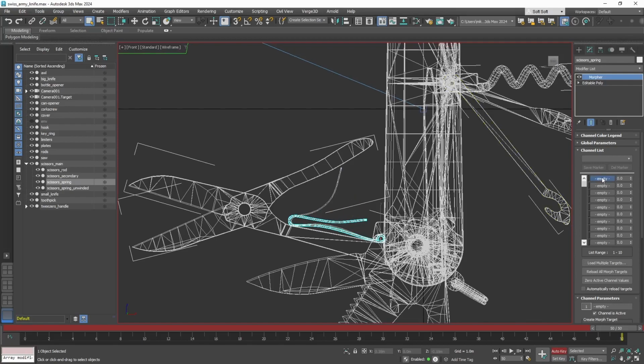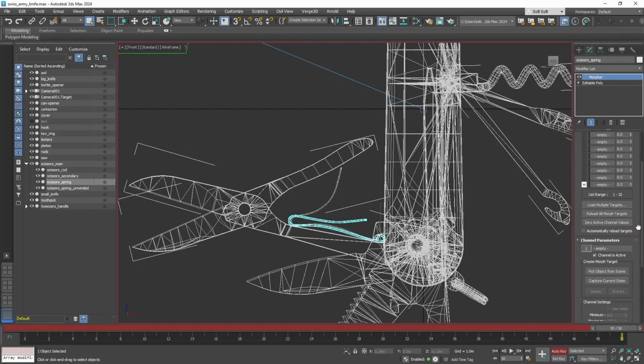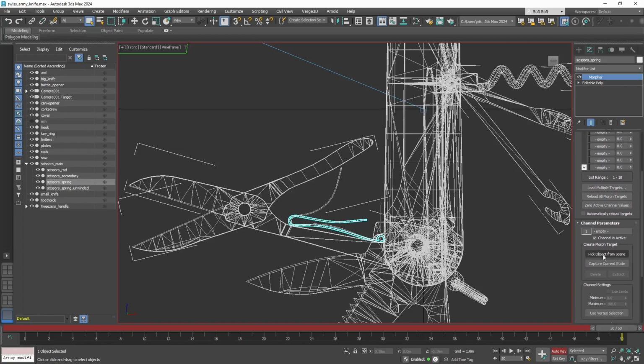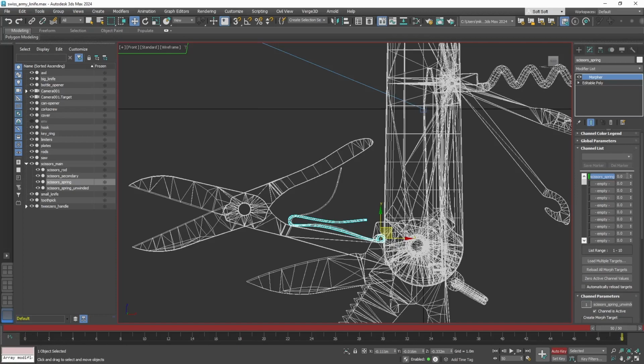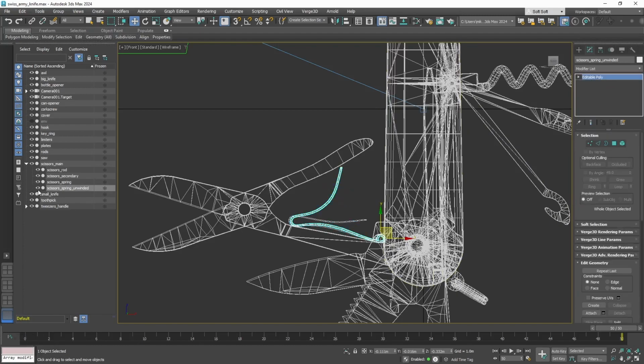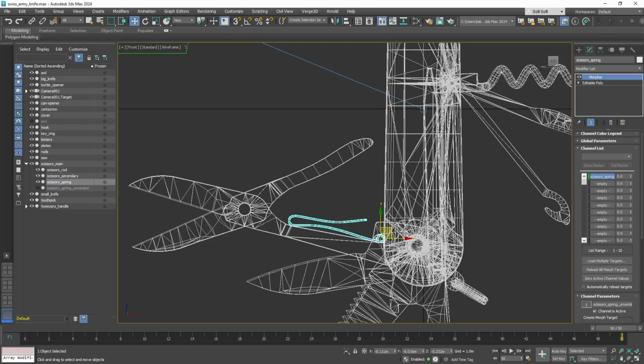Here let's select first slot and then pick object from scene. Here let's select our second spring, which is open. And now, if I change this parameter, by the way, let's turn auto key off for now. So you can see that the spring is opening, and if we turn it all the way up, the spring will open fully. Now we don't need the open spring anymore, let's hide it, and let's animate the morphing.